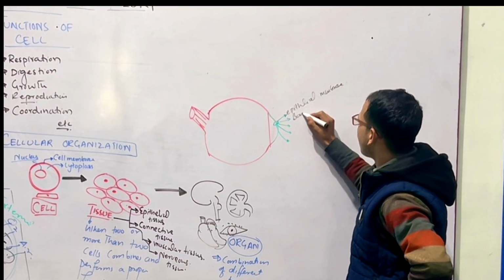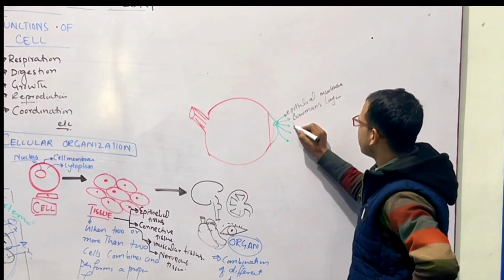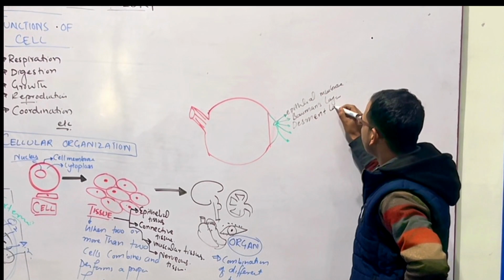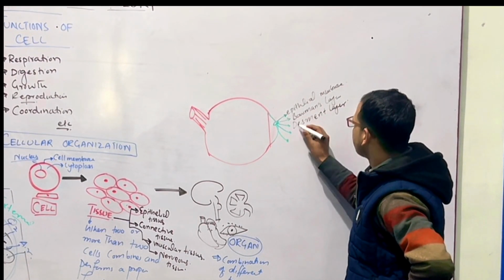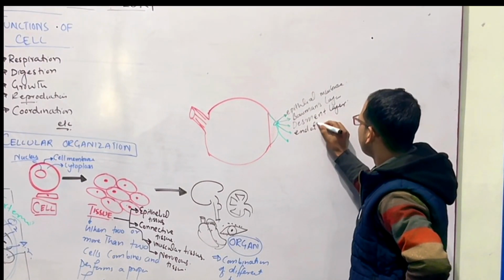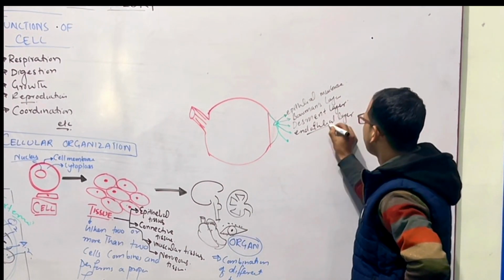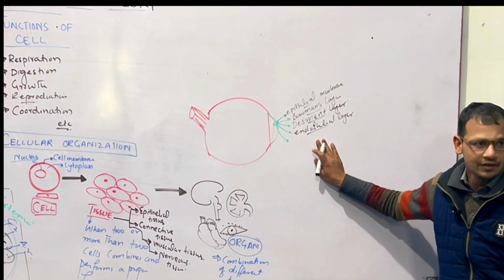We have Bowman's layer, we have Descemet's layer, and we have the endothelial layer. So these are different types of layers present in the cornea.